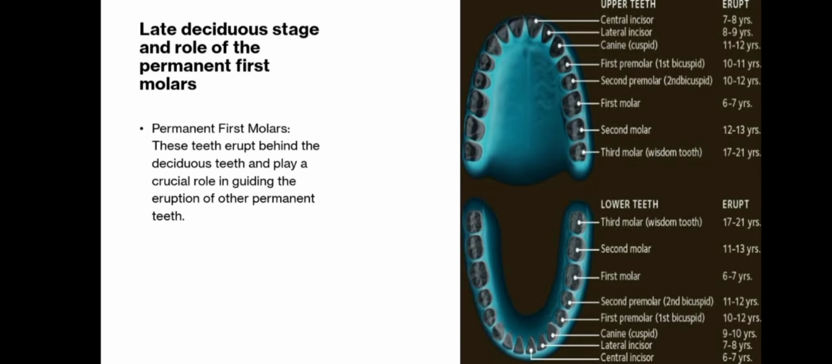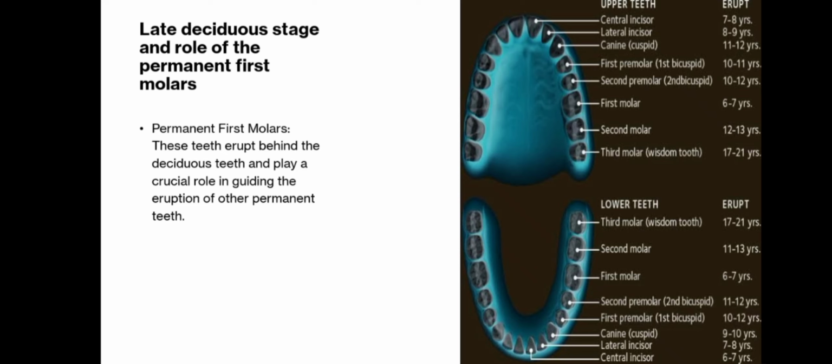Late deciduous stage and the role of the permanent first molars. By approximately 5 years of age, growth of the mandible and maxilla has created more spaces for the permanent teeth, which are soon to erupt. These extra spaces often result in diastemas, or spaces between adjacent teeth, usually in the anterior segment of the arches. Another suggested cause for the diastemas at this stage is the pressure exerted from the lingual by developing permanent anterior teeth.